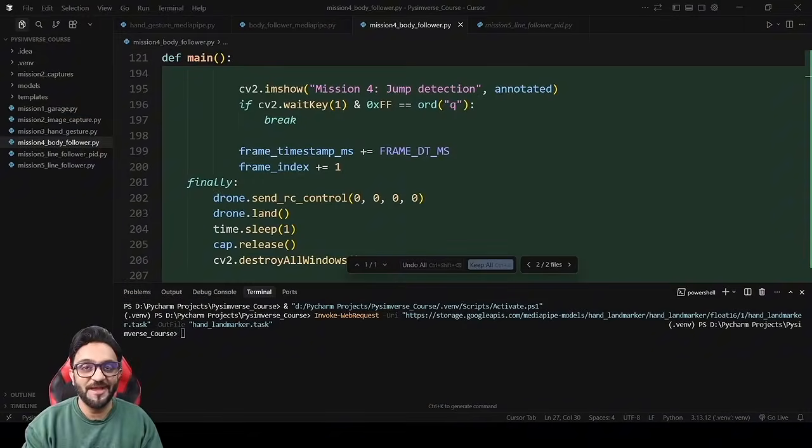So finally, we have completed our course, and I hope that this was very informative and useful for you. So the idea is that we are going to learn lots of more examples and missions, and we will be creating all these different scenarios which will replicate real world applications. So rescue missions, agriculture, and drone shows, and lots of other scenarios.